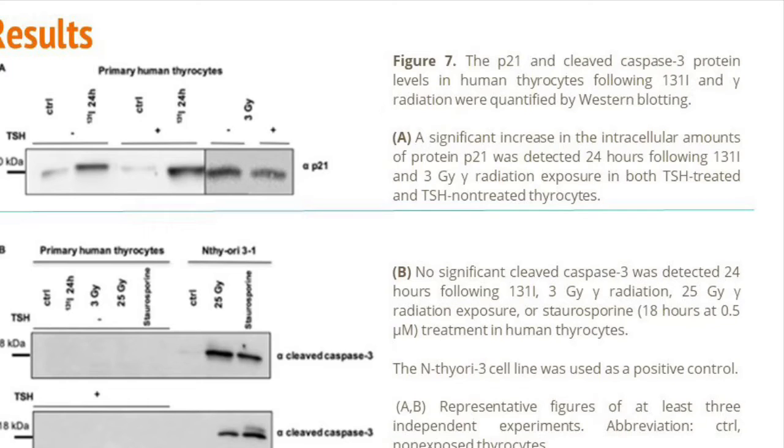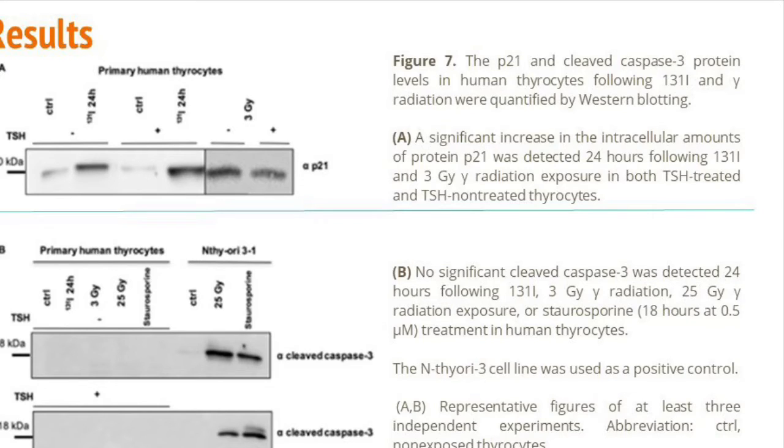Western blotting. First of all, let's remember that P21 protein causes the cell cycle arrest, and caspase-3 is in charge of cellular apoptosis. On figure A, we can observe that P21 protein has a weight of 20 kilodaltons, and that it appears when the sample is exposed to gamma radiation, and it appears even if it is exposed to TSH or not exposed to TSH. So it has a significant increase in the intracellular amounts of the protein, independent of the presence of the TSH.